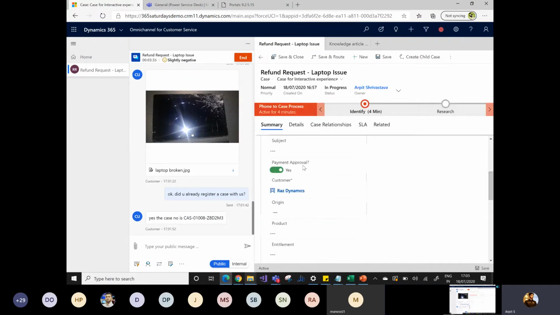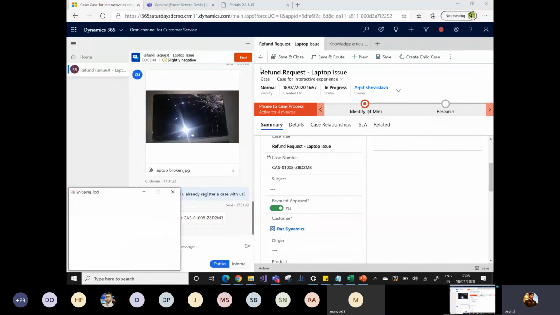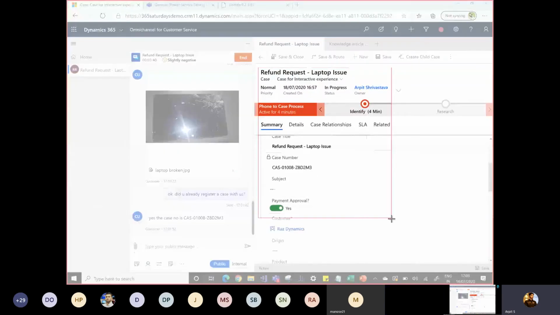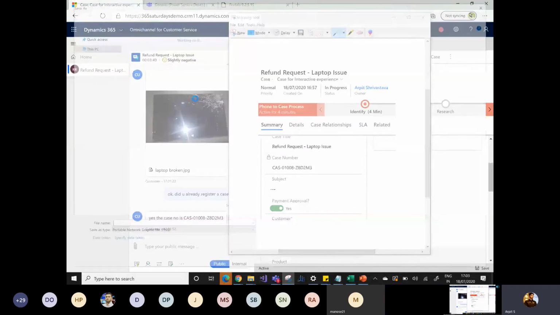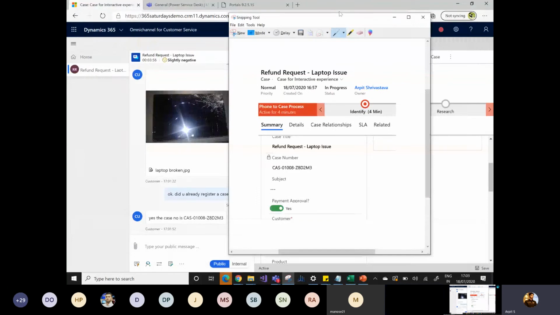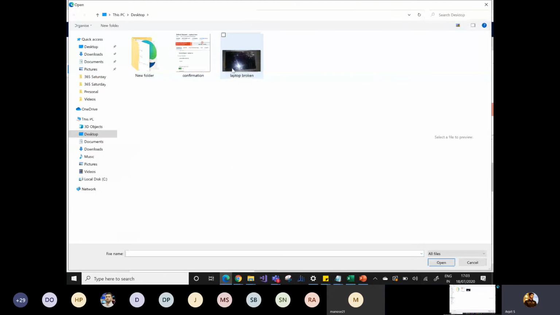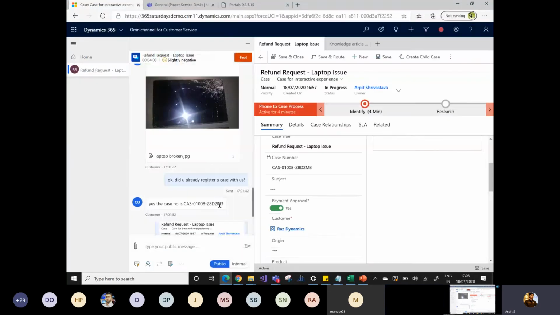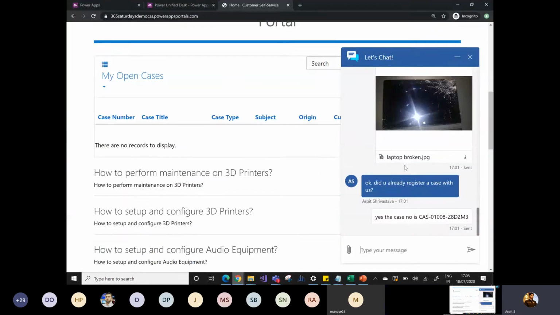Okay, so for confirmation purposes, I can simply take the screenshot of it. Okay, so just to send to the user, we'll save it on the Desktop. And I will send it to the RAS. Hey RAS, now we have sent your request to the finance team, and we are checking your issue. So I have sent the confirmation to the RAS, and RAS will get the image here.